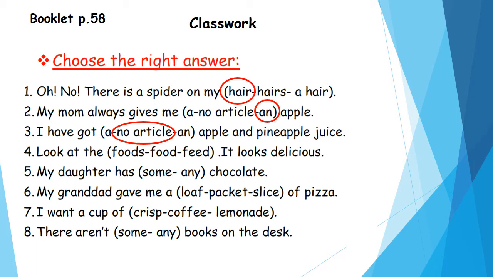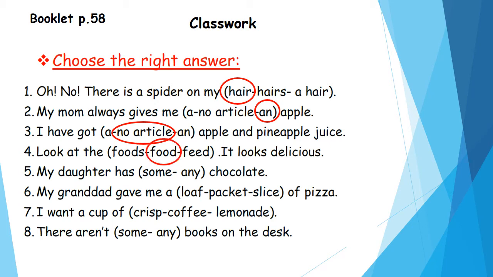Number 4. Look at the food. It looks delicious. Okay. Yes, is the word food countable or uncountable? Yes, food is uncountable, so we can't count it. So we don't put s. Uncountable nouns have only singular form. They don't have plural form. We can't put s. And also we don't put an article before it. Okay, no article before it. So look at the food. It looks delicious.